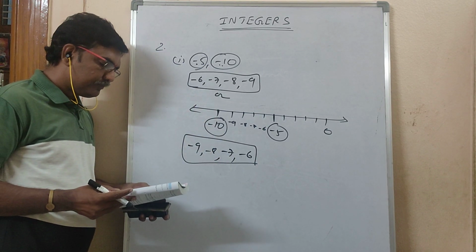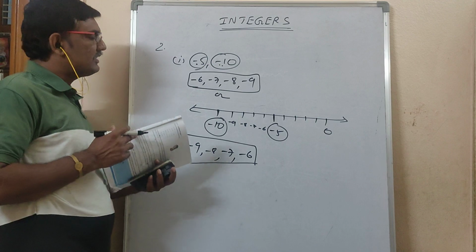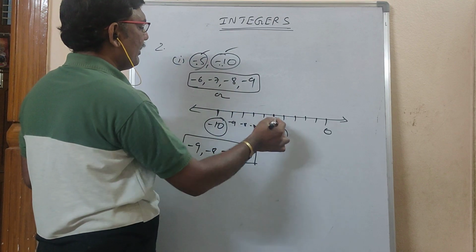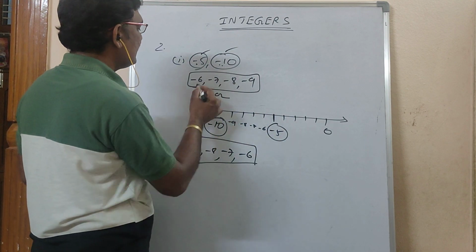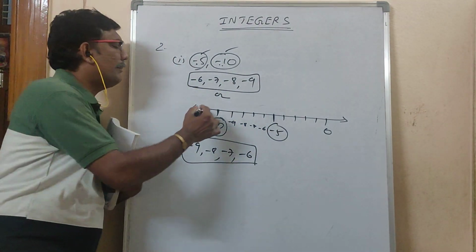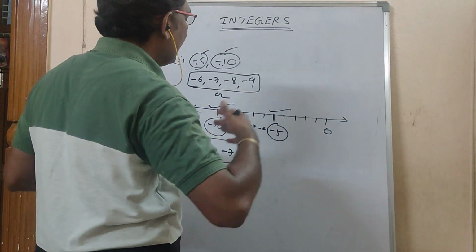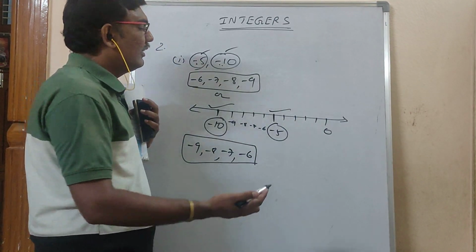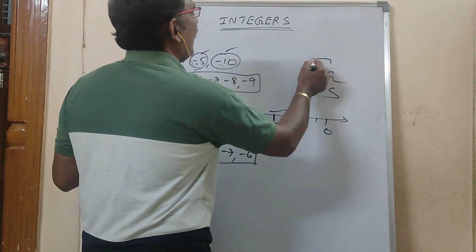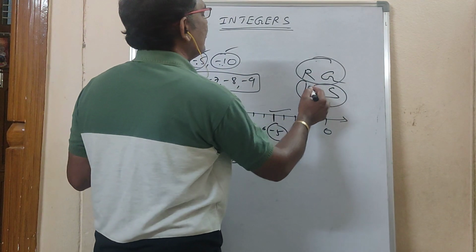Okay. Now also choose the bigger and smallest integers from them. So first draw the number line, represent these two on the number line, write the in-between numbers like this, and in this, which is bigger and which is smaller. I am comparing this one and this one. If I am standing in front of this, the right side number and the left side number: right is always greater, left is smaller. RG, LS. Okay, RG, LS.